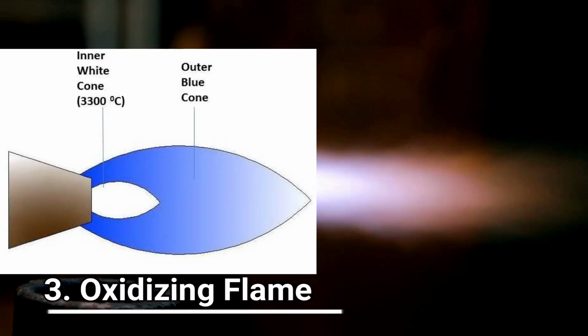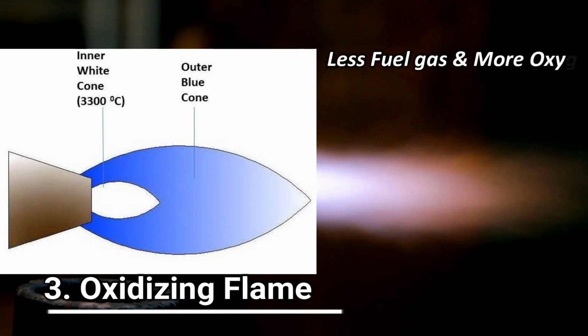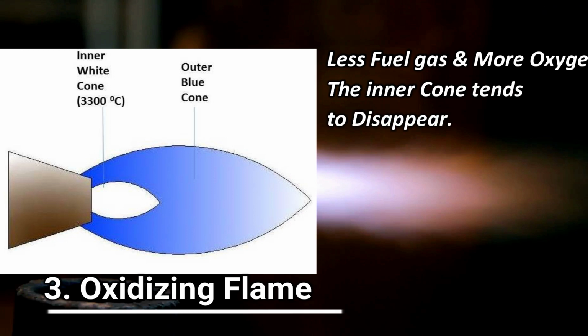And the last type of flame is the oxidizing flame. When the amount of acetylene reduces from the neutral flame or the amount of oxygen increases, the inner cone tends to disappear, and the flame obtained is known as the oxidizing flame.